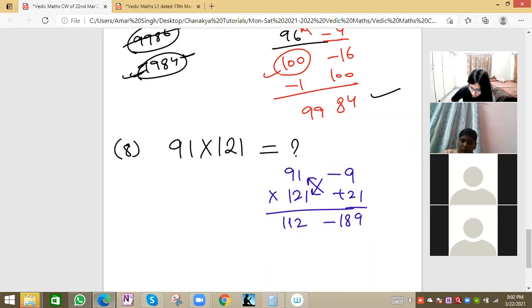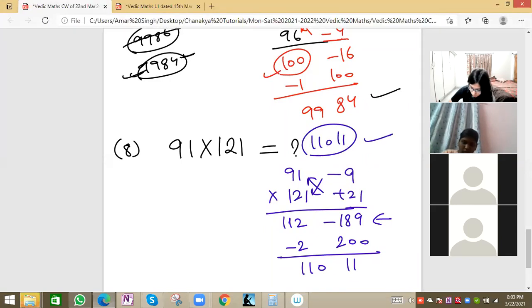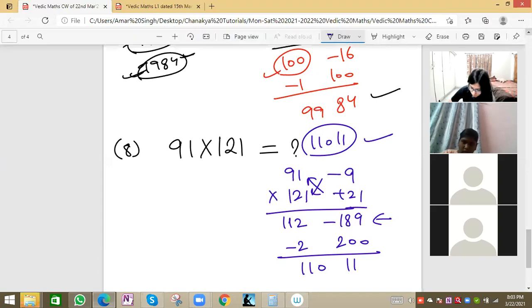So we know this 189 will be more than 100 value, so we'll take 200 here. 100 will not serve the purpose. Then minus 2. So 112 minus 2 is 110, and 11 will be there. So the answer will be 11011. 91 into 121 will be 11011. Yes, 11,011 is the answer.